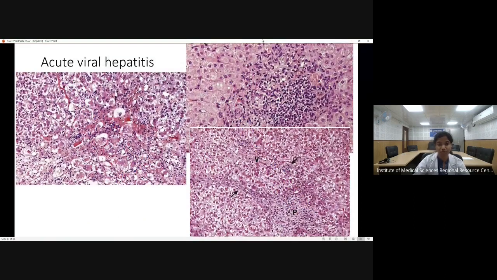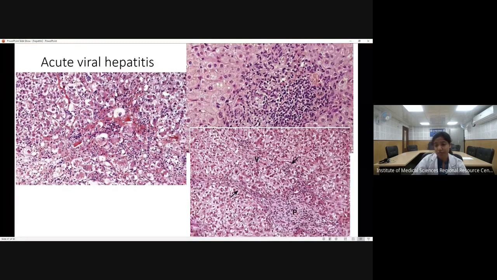Now coming to the microscopy, this is showing acute hepatitis. You can see that the cytoplasm is very much swollen up. These are called ballooned hepatocytes, and also you can see a lot of lobular inflammation. This is a portal tract showing inflammation by lymphocytes and plasma cells. This is a bile duct.